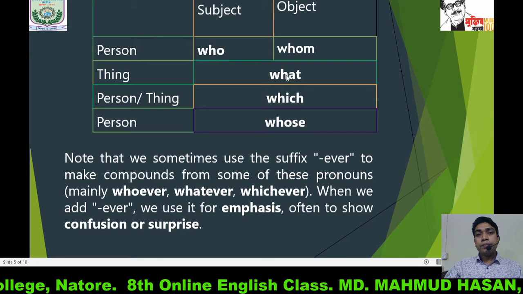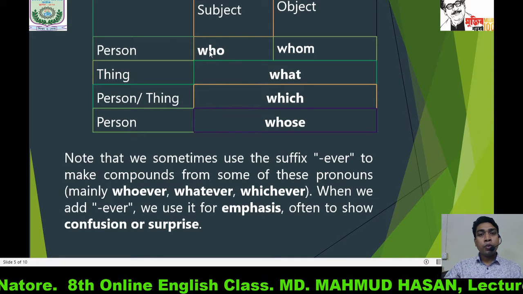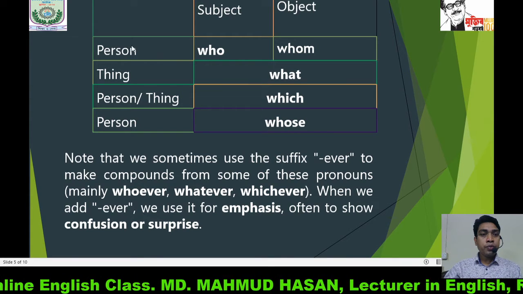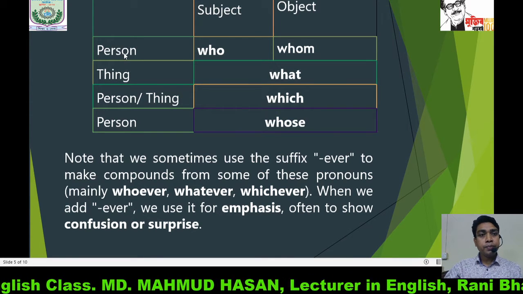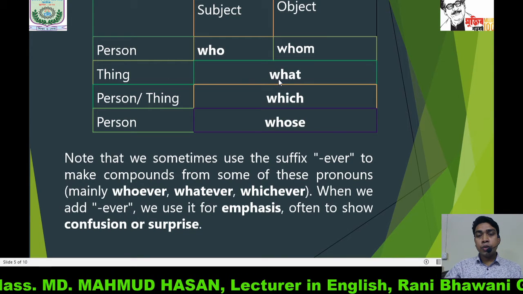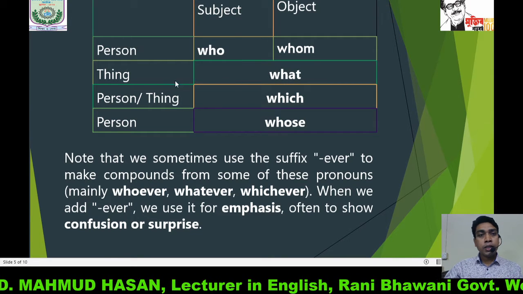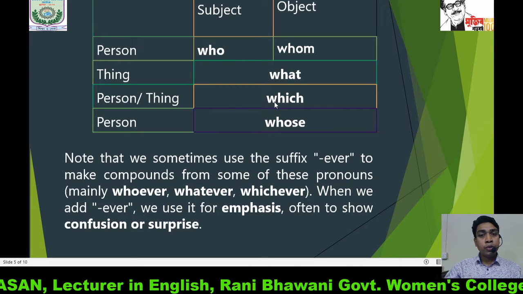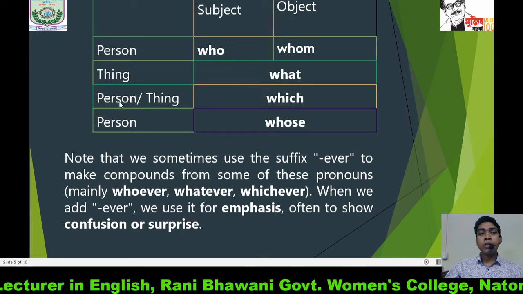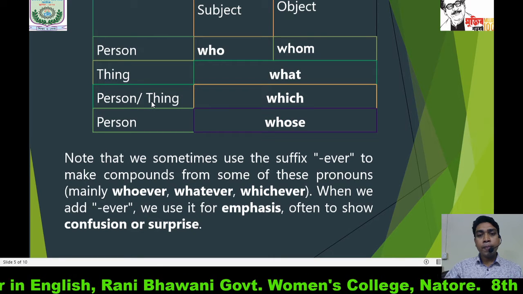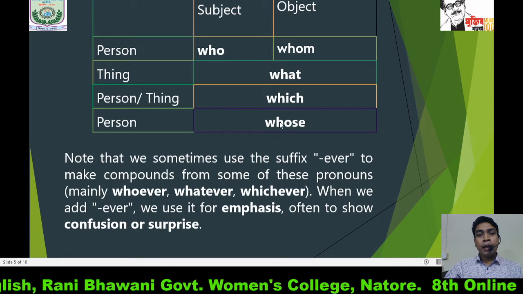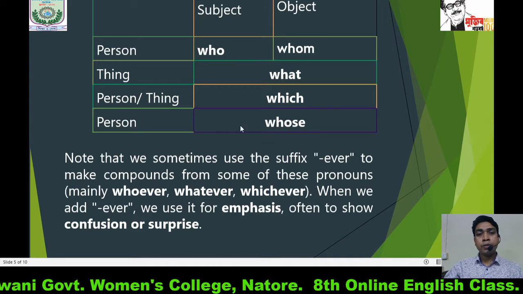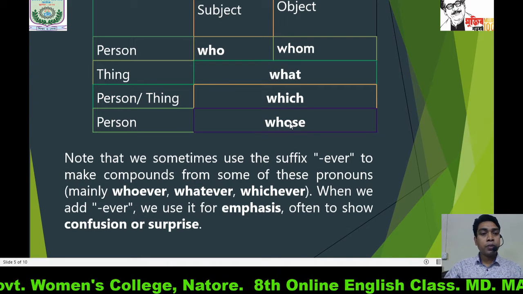We use who and whom in place of person. We use what in case of thing. We use which in case of person or thing, and we use whose in case of person, possessive interrogative pronoun.